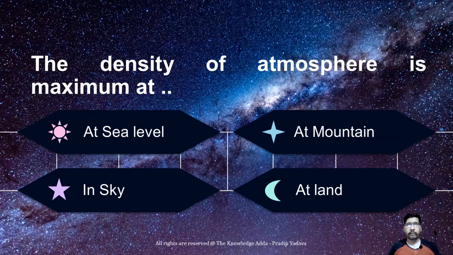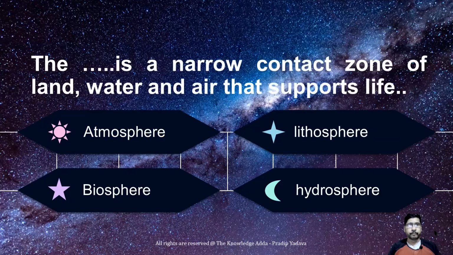The density of atmosphere is maximum at sea level. That's why when mountaineers try to climb on the mountain, they carry oxygen cylinder so they can avoid the minimality of density at height. The narrow contact zone of land, water, and air is basically biosphere.